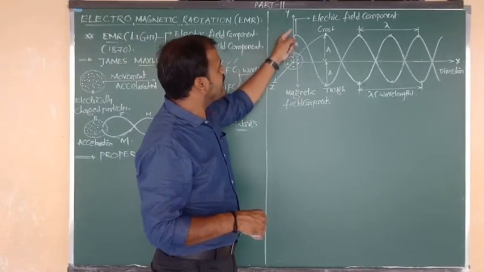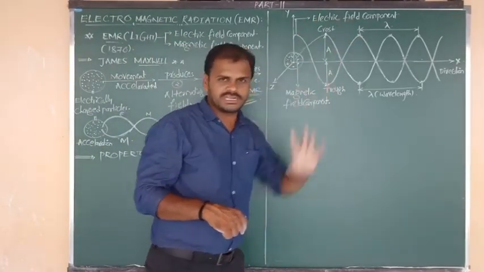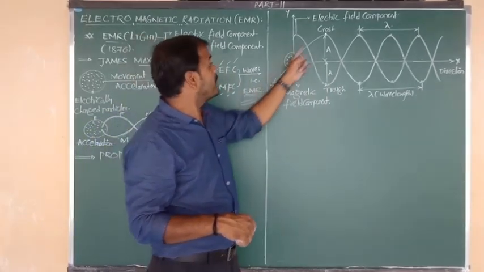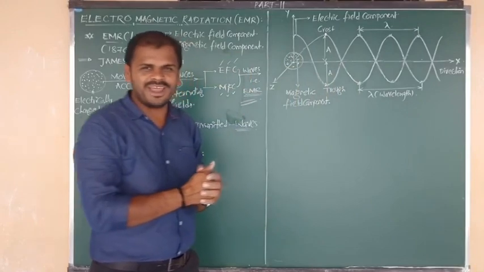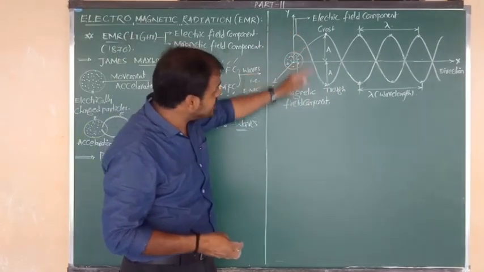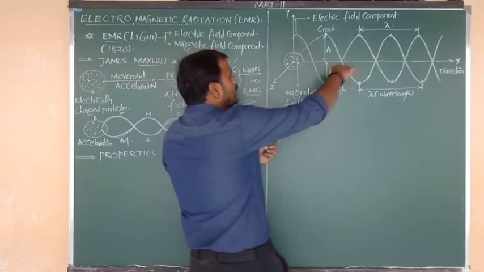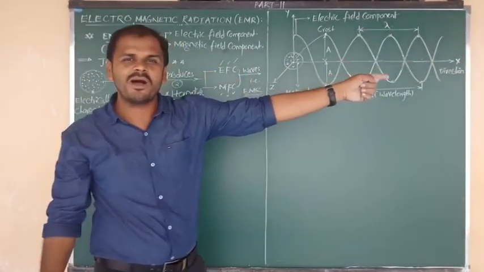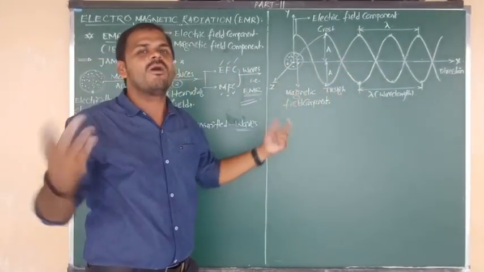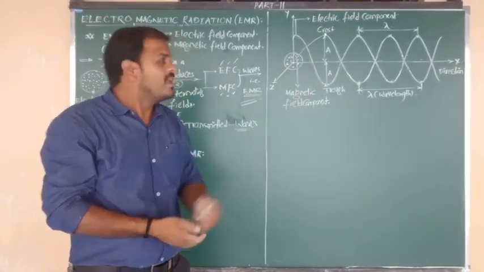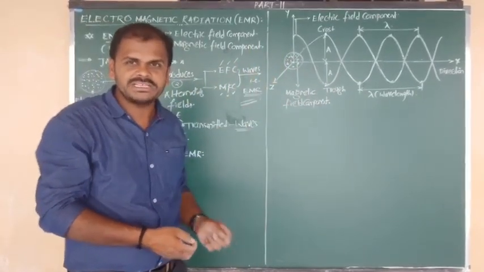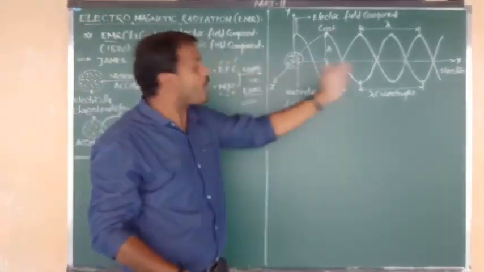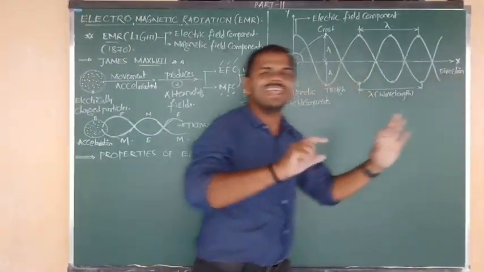So with respect to y, I have denoted here the production of the electric field, and with respect to the z dimension, I have denoted the production of the magnetic field component. Both the electric and magnetic fields alternately produce each other and transmit in the form of waves. This is the diagram of an electromagnetic wave, or electromagnetic radiation. Such electromagnetic waves propagate in the direction of the x direction.